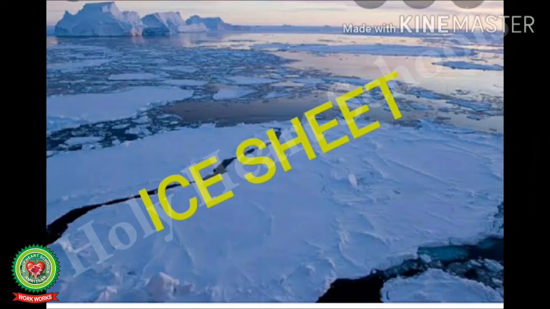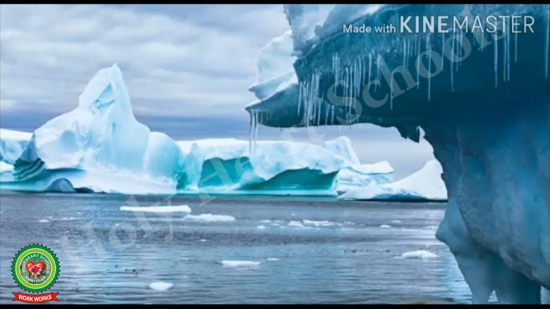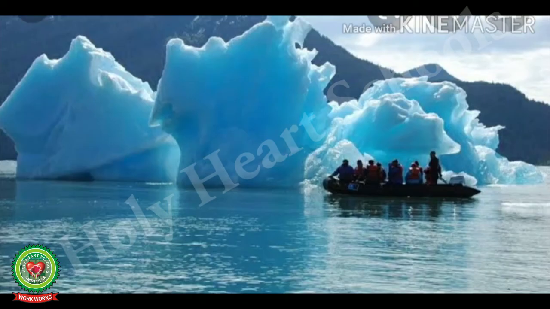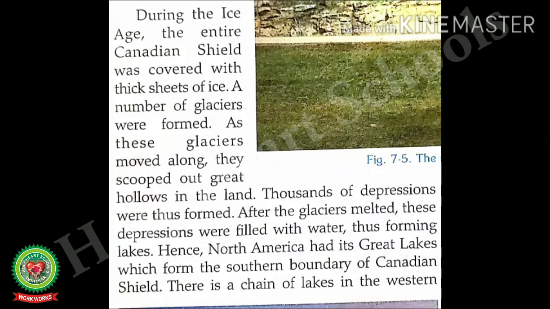These glaciers began to form when the snow remained in the same area year round, where enough snow accumulated to transform into ice. As these glaciers moved down, they scooped the land and depressions were formed. Later, these depressions were filled with water, known as lakes. Hence, North America had its Great Lakes, which formed the southern boundary of the Canadian Shield.